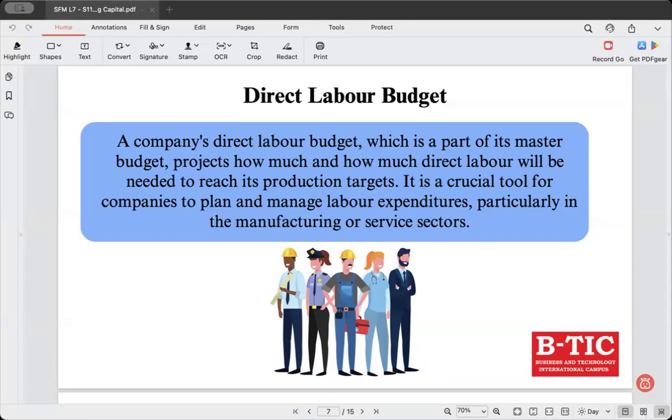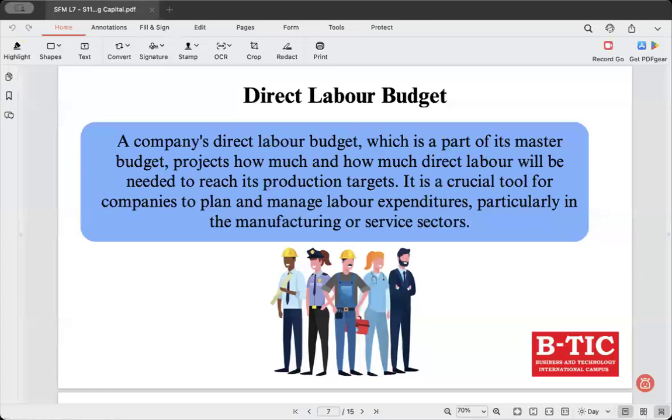So it is critical for businesses, especially in manufacturing and service sectors, where labor plays a significant role in the company. It is a big part of the cost for the organization.